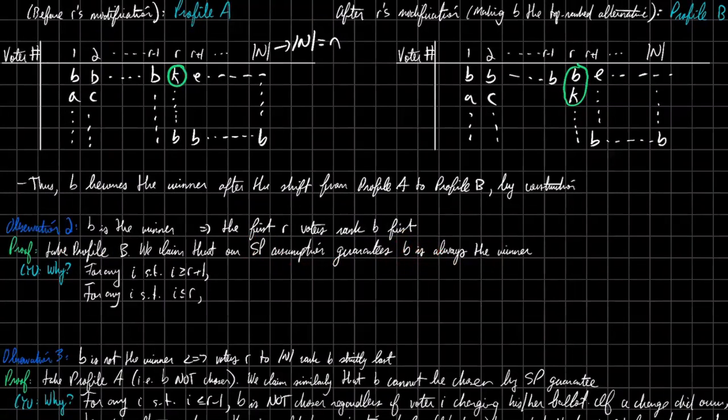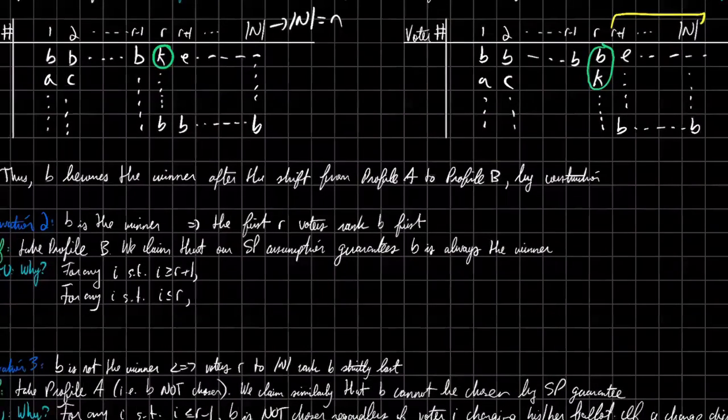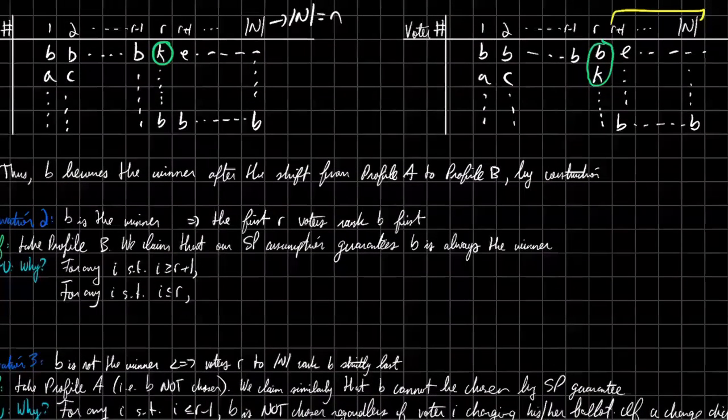Okay? So how are we going to show this? Well, there's two cases. First, let's take all the voters on this end of the spectrum. So for any voter I indexed such that I is going from r+1 to the last voter, we are going to claim that B is still chosen regardless of voter I's rankings by construction.